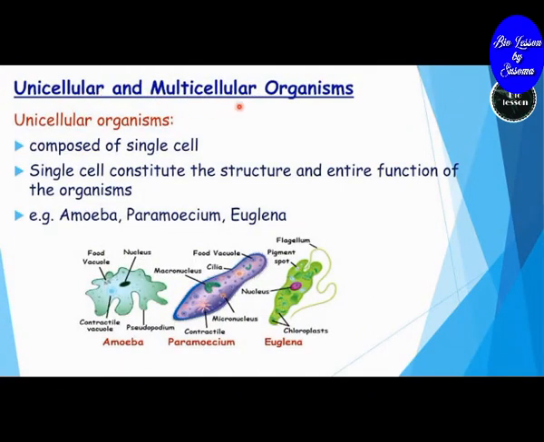What are unicellular and multicellular organisms? Unicellular organisms are composed of a single cell. The single cell constitutes the structure and entire function of the organism. Examples of unicellular organisms are amoeba, paramecium, euglena, etc.